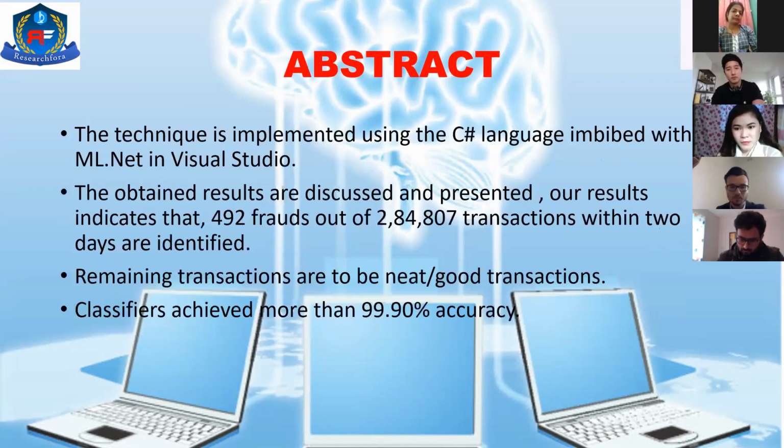We have implemented this using C# and we have imbibed it with ML.NET, and for my entire project I've used Visual Studio as the framework. In our project, we have about 2,84,807 transactions that have taken place, where we were able to detect 492 cases as fraud. And our accuracy stands at 99.90. I will also let you know later in the presentation why this stands at 99.90 and not 100%.